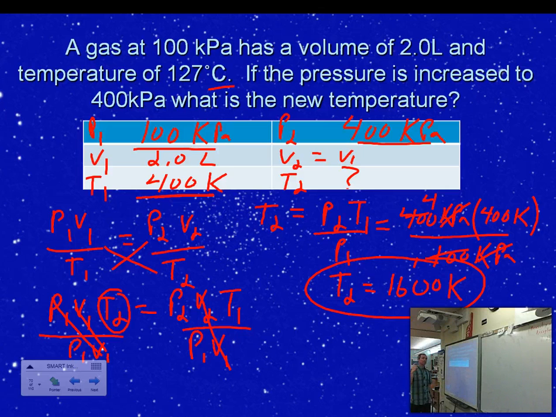Okay? And since it's a direct and proportional relationship, I can apply that to my temperature, right? So 400 times 4, notice how that gives me that same answer, 1600. So sometimes you can use that relationship to double check your work and make sure you've done it correctly.